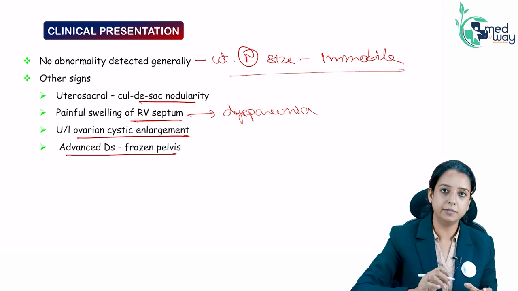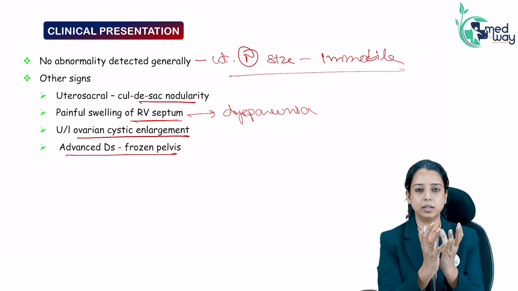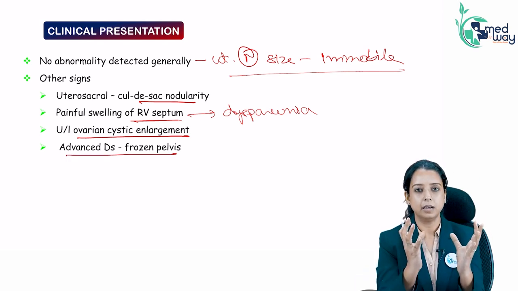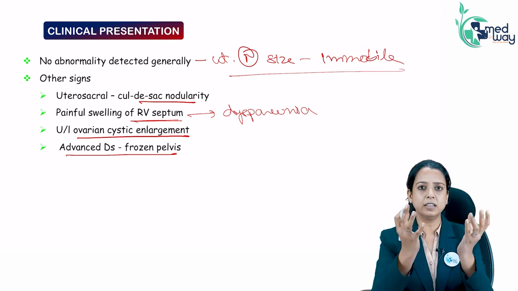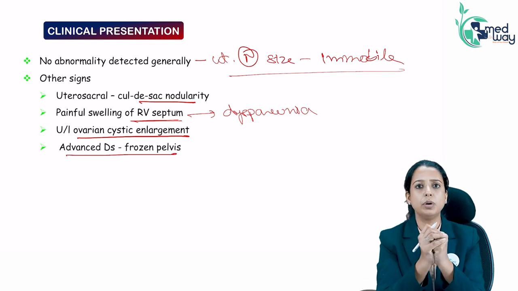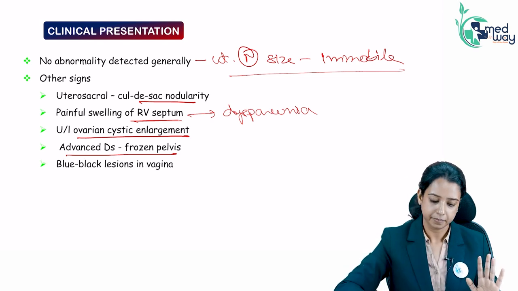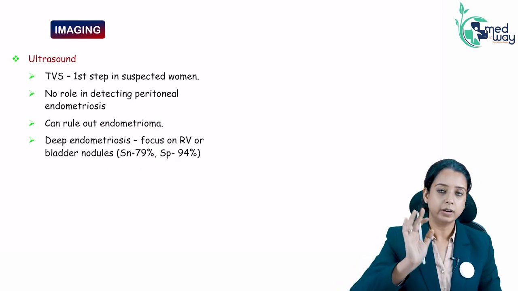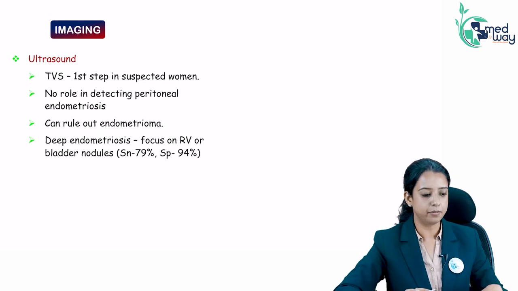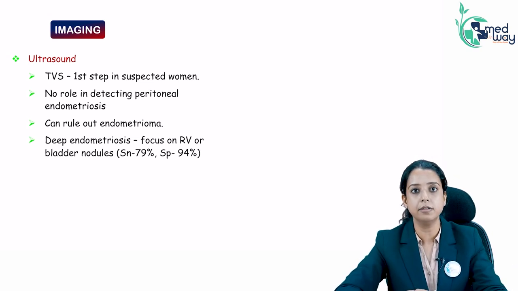And in advanced disease, when everything is adhered to each other, there is frozen pelvis. It means you can palpate the uterus, but everything seems to be stuck to each other. That is frozen pelvis. So this is the examination finding. Okay. So now comes imaging. The first step, what we will do, when a patient comes to you with infertility and pain.